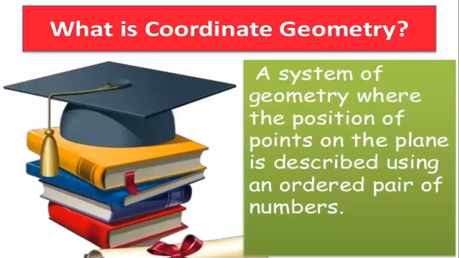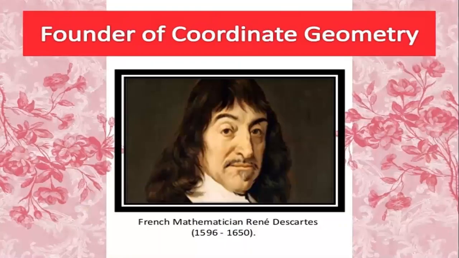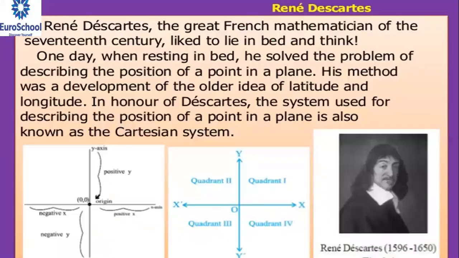So what is coordinate geometry? A system of geometry where the position of points on the plane is described using an ordered pair of numbers. The founder of coordinate geometry is the French mathematician René Descartes, so we'll discuss him first.